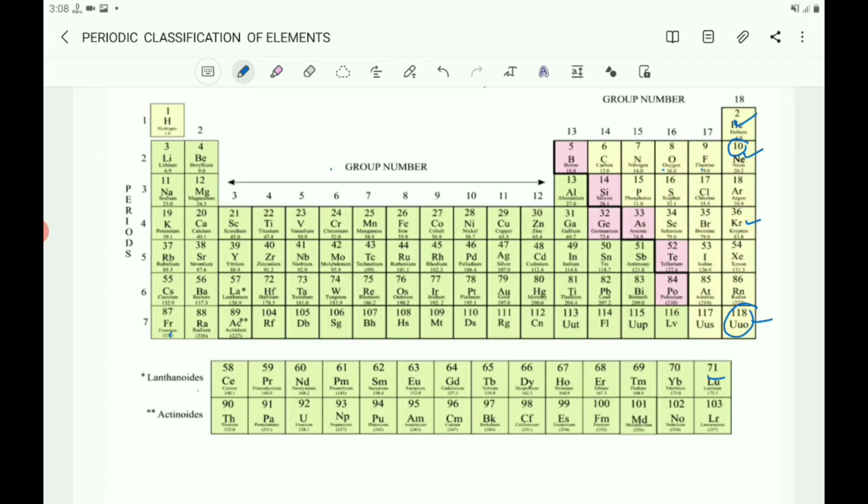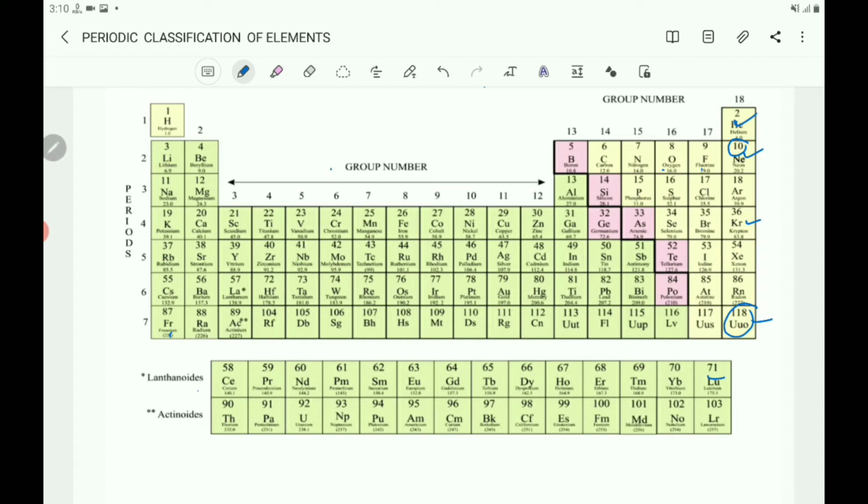The elements are placed having similar electronic configuration, that is, having a similar number of electrons in their outermost shells. On examination of the electronic configuration of elements, it can be seen that the electronic configuration of the outermost shells of the elements repeats after certain intervals.